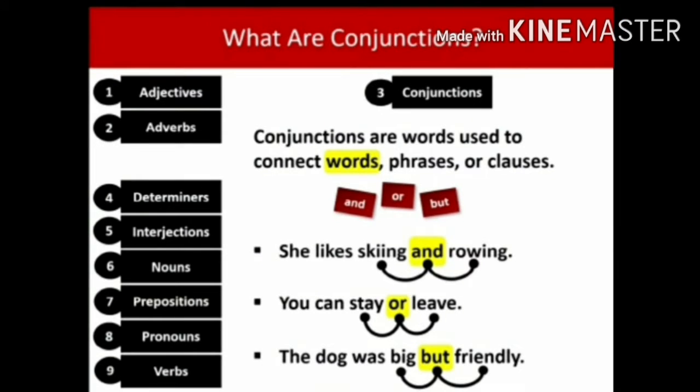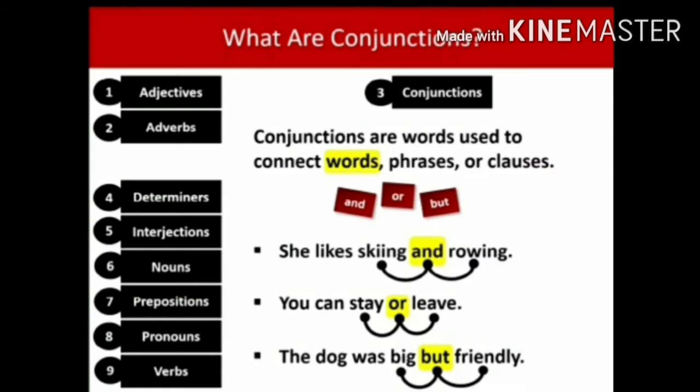I give one more example sentence for conjunction: The dog was big but friendly. You can easily find what conjunction is used in this sentence. The conjunction is but. Here in this sentence, but connects these two words, big and friendly. So it is a conjunction.